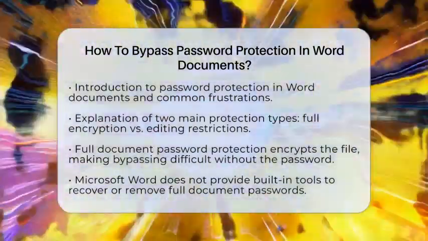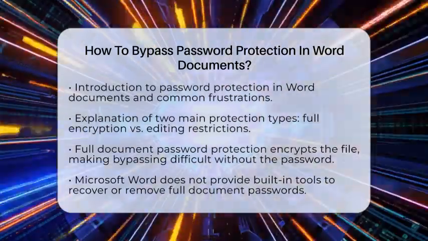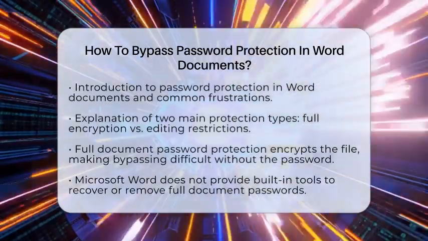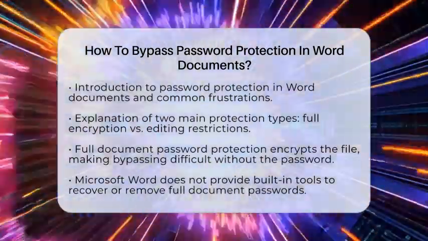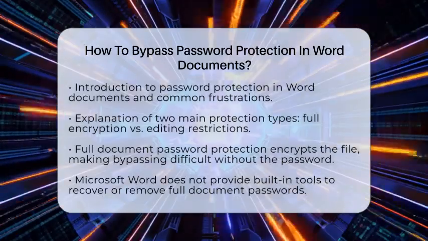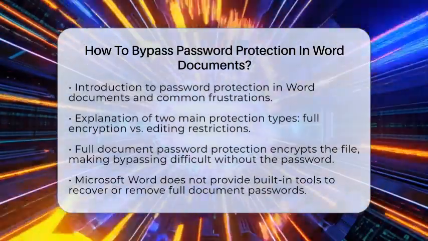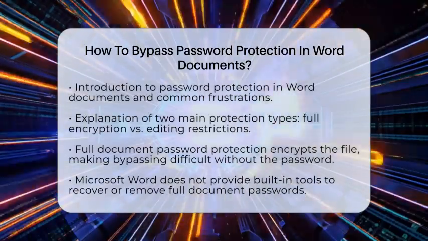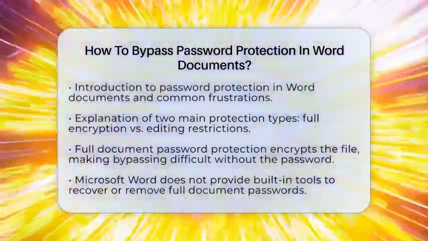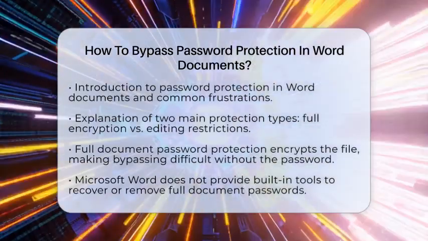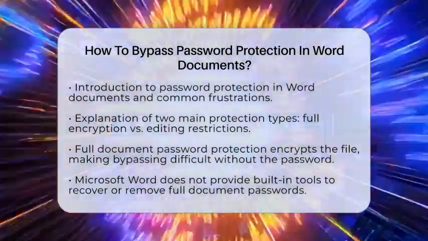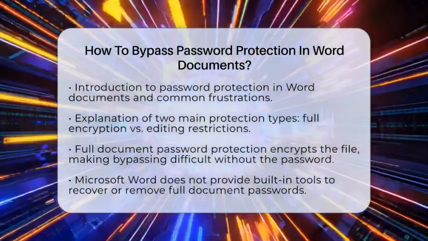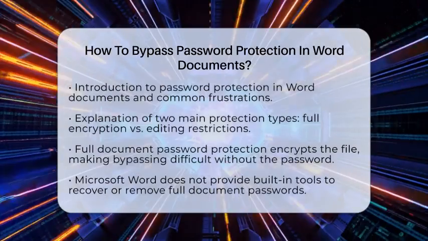Word documents can be protected in two main ways: by requiring a password to open the entire file, which encrypts the document, or by restricting editing without a password. Bypassing these protections depends on which type is applied. For documents with full document password protection, which encrypts the file, bypassing the password is very difficult without the correct password. Microsoft Word does not offer a built-in way to remove or recover such passwords if you forget them.